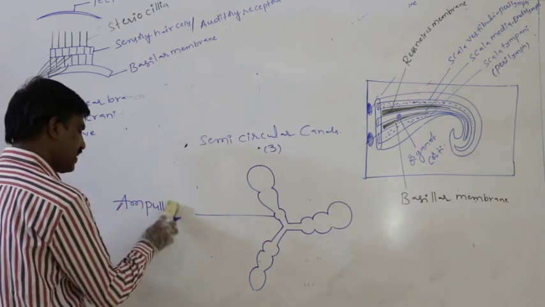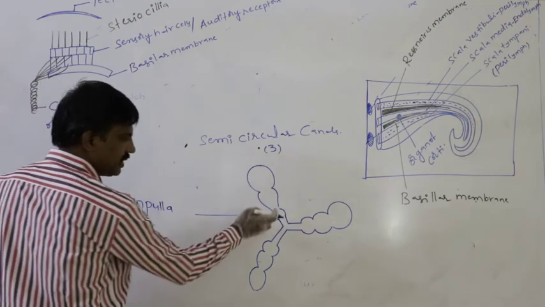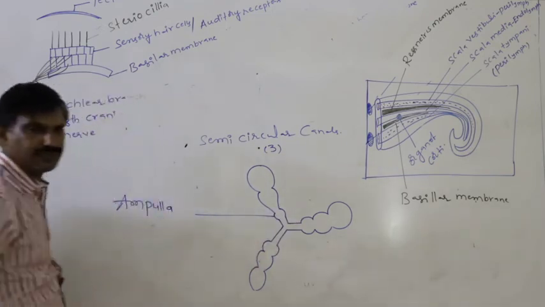This swelling is said to be the ampulla.